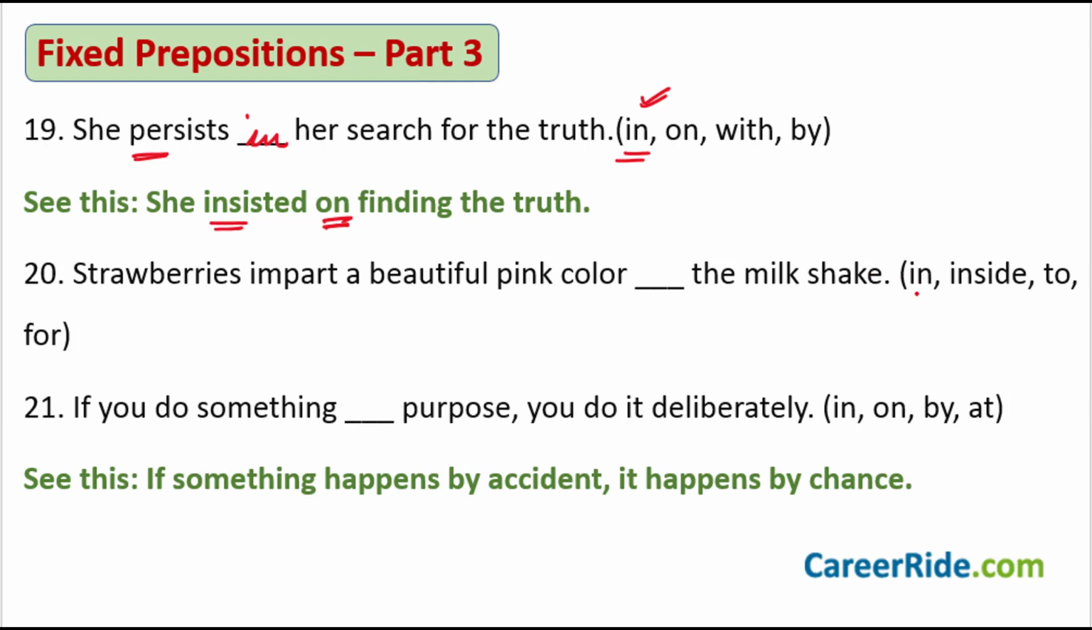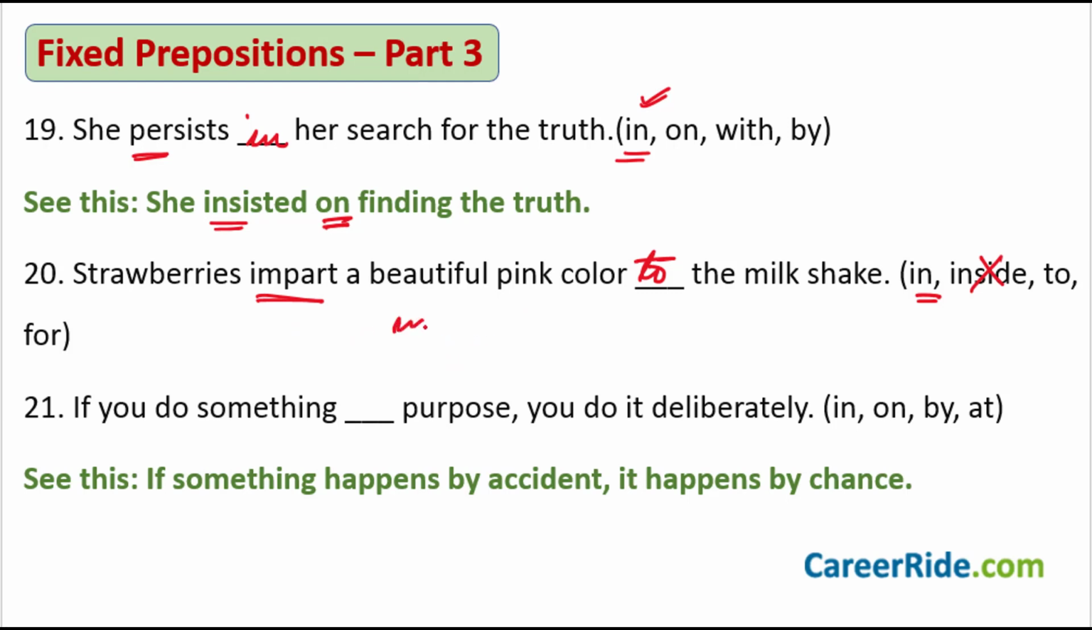Okay. So in the milkshake, for the milkshake, or to the milkshake. Most of you would not use inside, I know. But you'll get confused between in, to, and for. So the preposition that goes with the word impart is: it imparts to the milkshake. Okay. You impart something to something.